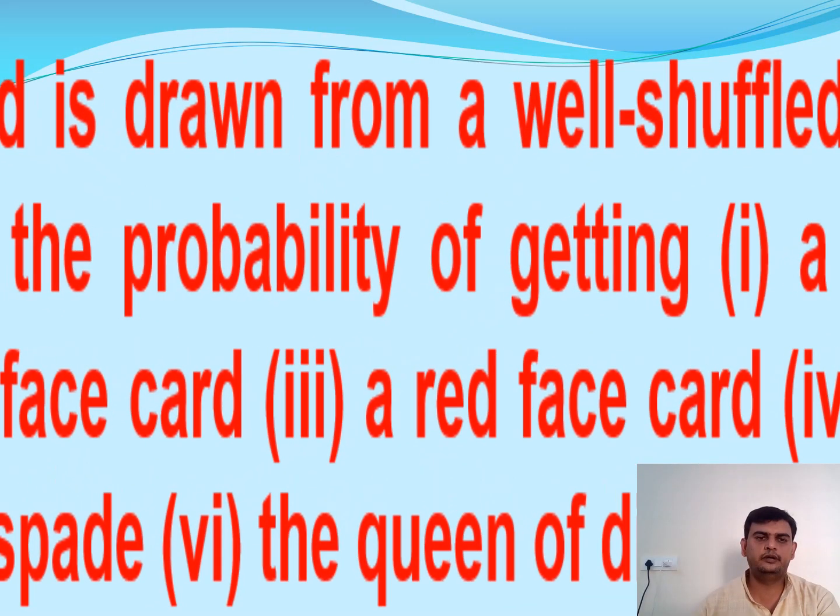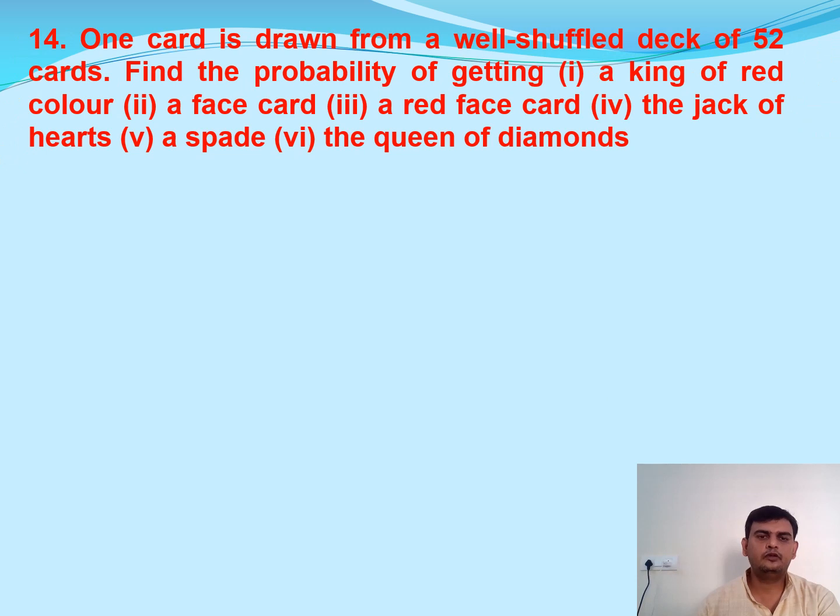Now here comes an interesting problem, that is problem number 14. One card is drawn from a well shuffled deck of 52 cards. Find the probability of getting a king of red color, a face card, a red face card, the jack of hearts, the queen of diamonds.